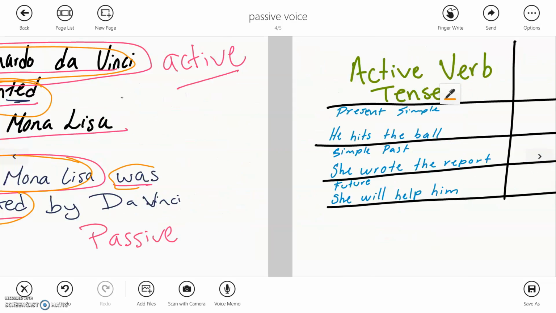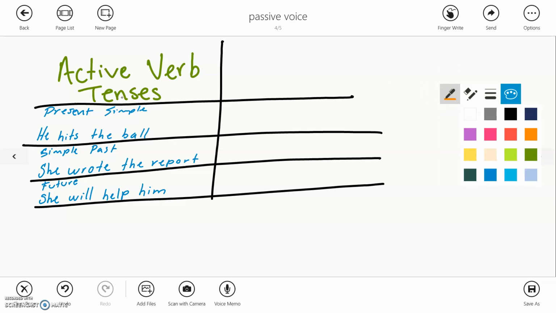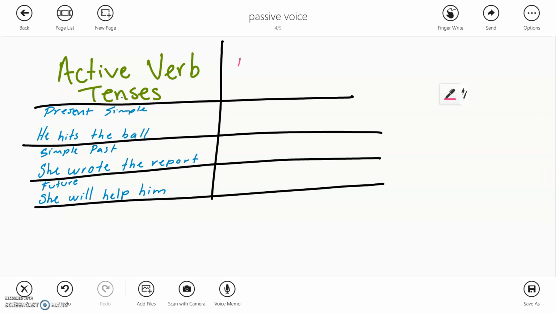Okay, in another example, we're gonna use the passive in different tenses. We're gonna write passive voice. Okay, in present simple, for example, he hits the ball.